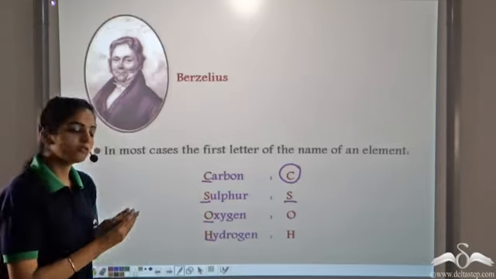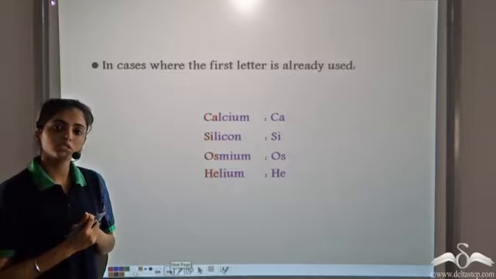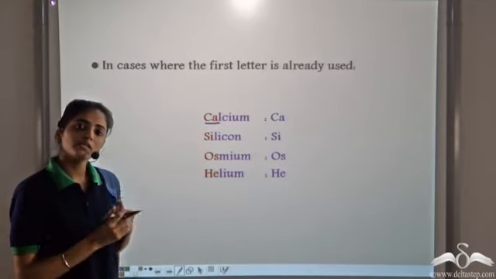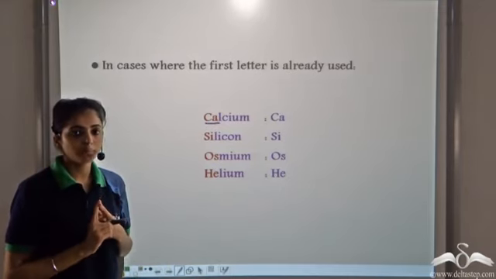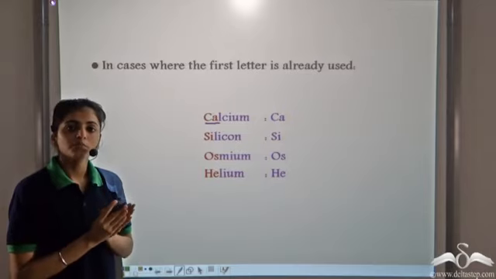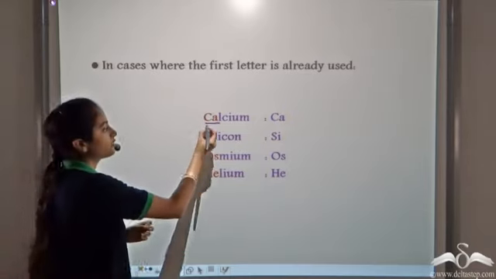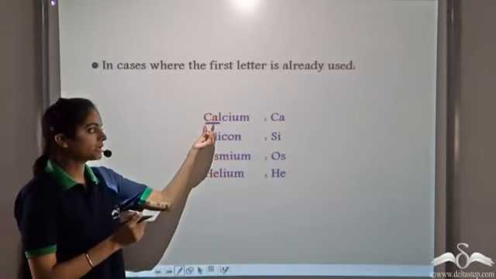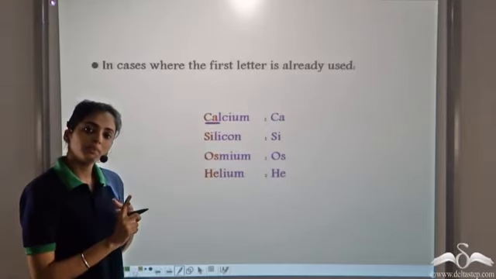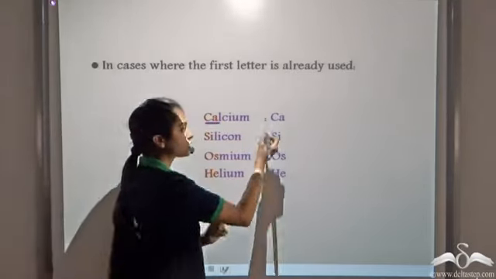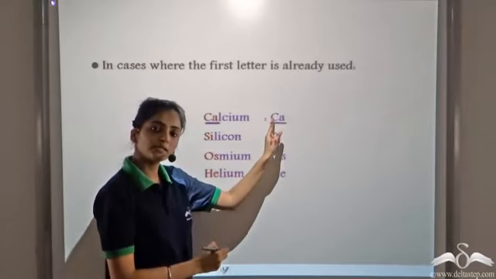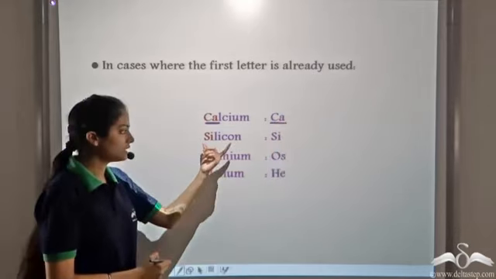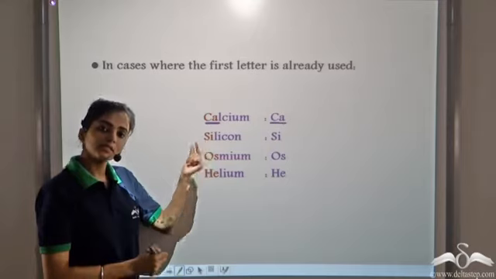But at times, when the first symbol is already used, what do we do? For example, in case of calcium, capital C is already the symbol of carbon, so we cannot use capital C. In such cases, Berzelius suggested that we use the first 2 letters of the element name. So for calcium, it becomes Ca. Now keep in mind, whenever we write the first 2 letters, the first letter is always a capital letter followed by a small letter.